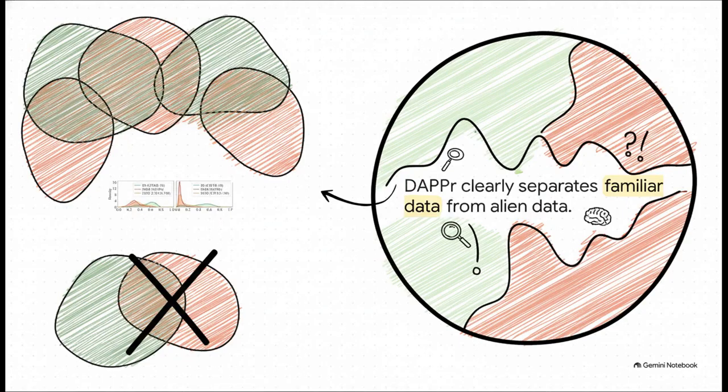Furthermore, a truly safe AI needs to instantly know the difference between data it understands and data that is completely alien to it. Notice how DAPPr brilliantly and cleanly separates familiar, in-distribution data from alien, out-of-distribution data. The older EDL models overlap those two things heavily, which means they are routinely confusing weird alien data with familiar data, and that is exactly what leads to those overly confident, catastrophic errors we talked about at the very beginning.